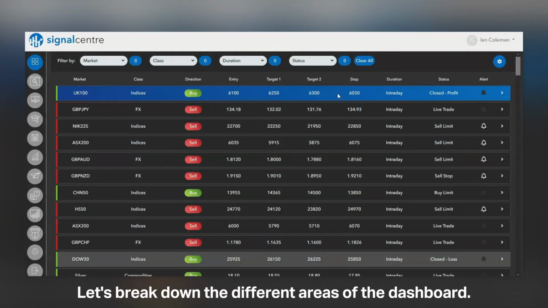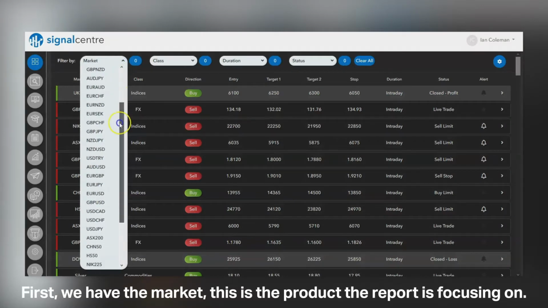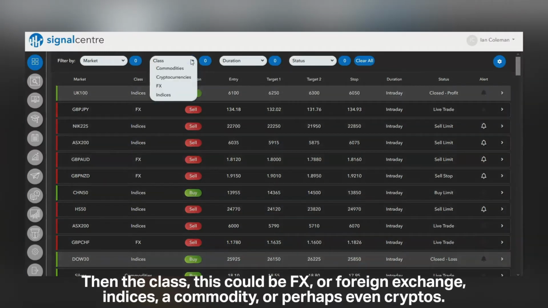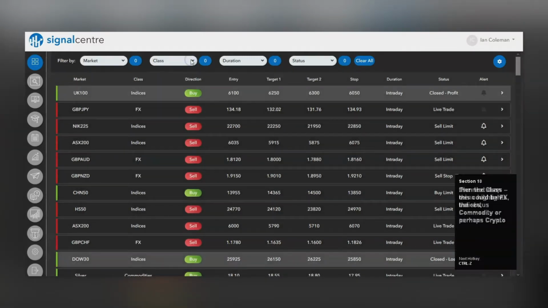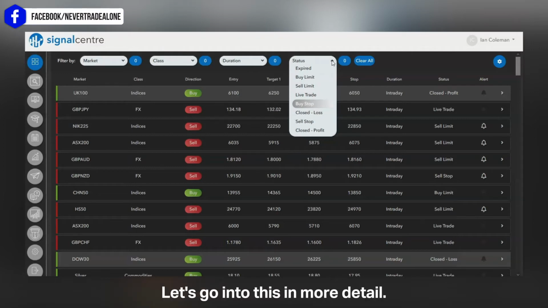Let's break down the different areas of the dashboard. First, we have the market. This is the product the report is focusing on. Then the class. This could be FX or foreign exchange, indices, commodity, or perhaps even cryptos. The next drop-down menu highlights the status. Let's go into this in more detail.